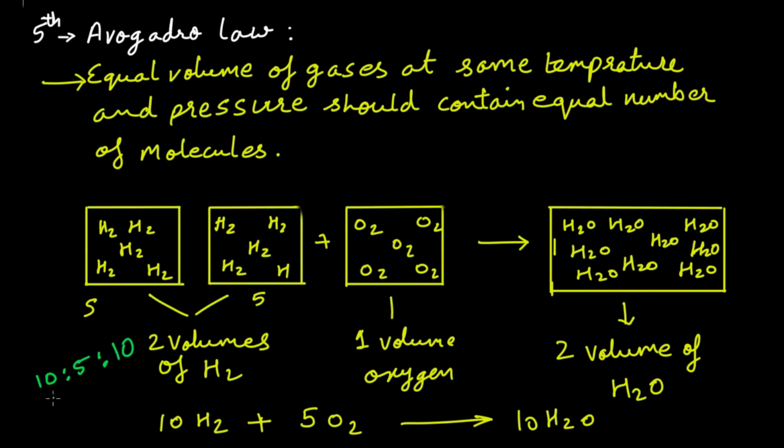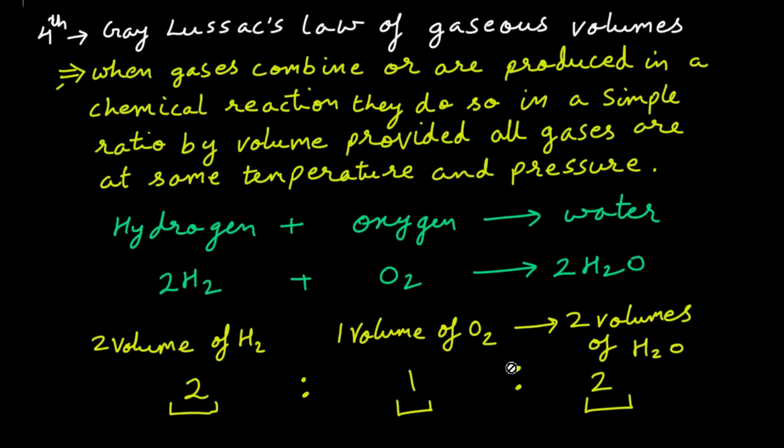Dividing the whole by 5, you will get 2:1:2. Do you remember this ratio? This one is the ratio that you found in the previous one, that is the 4th one. 2:1:2. So these two are connected. We have seen in two different ways, but the ratio will always remain the same. That is 2:1:2.